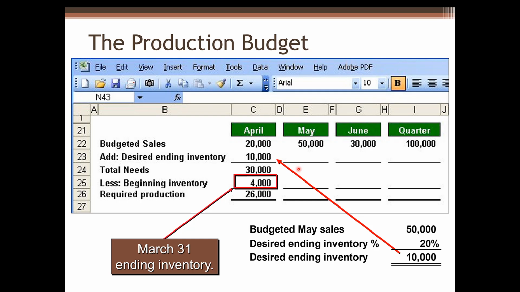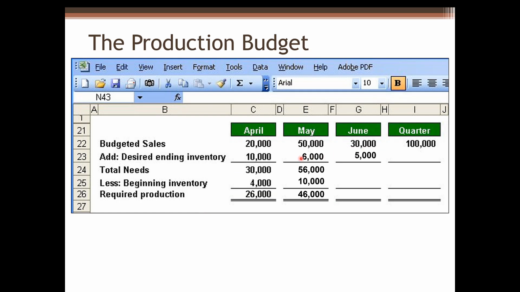For May, budgeted sales in units 50,000. Designed ending inventory should be 20% of budgeted sales in June. So we can calculate 20% over 30,000, which is 6,000, is a designed ending inventory for May. 50,000 plus 6,000, and we can get 56,000 for total needs.